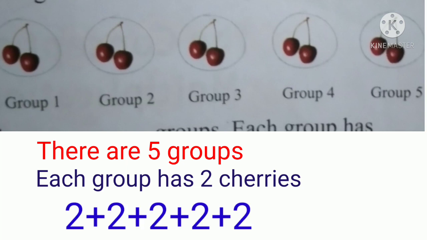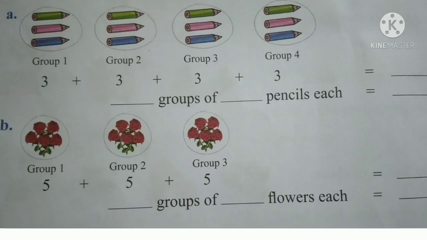That is 2 plus 2 is equal to 4. 4 plus 2 is equal to 6. 6 plus 2 is equal to 8. 8 plus 2 is equal to 10. So the total number of cherries is equal to 10. So we can say that 2 plus 2 plus 2 plus 2 plus 2 is equal to 10. That is 5 groups of 2 cherries each is equal to 10 cherries. Right children? Let us solve 2 more examples.